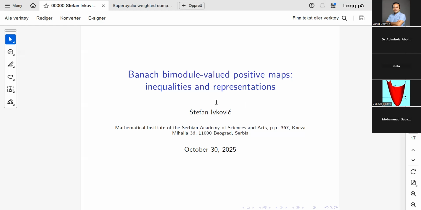And we are now not going to study positive maps just from a C-star algebra into another C-star algebra, but we are going to study positive maps from a C-star algebra into an ordered Banach bimodule, which means that the bimodule has a cone.